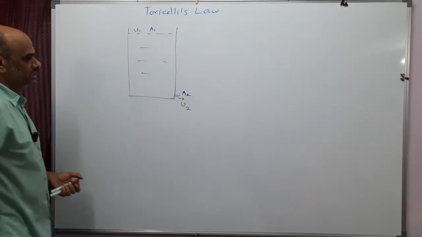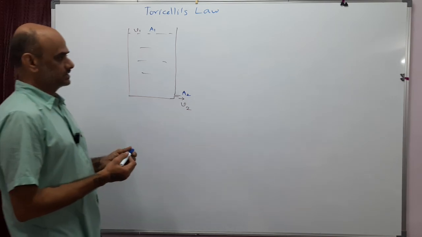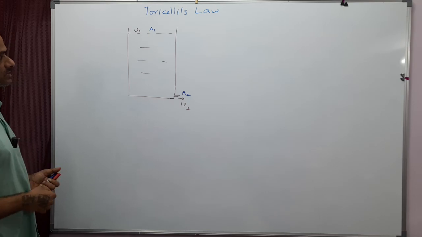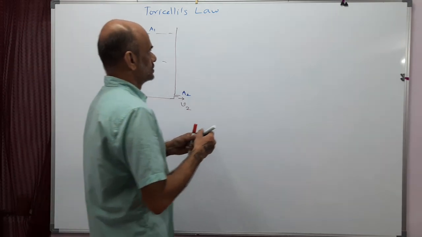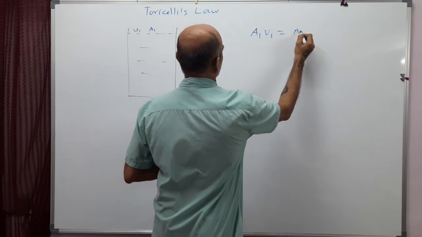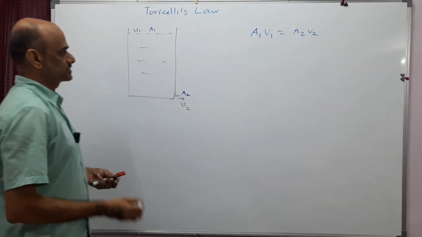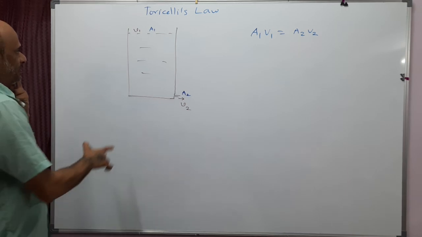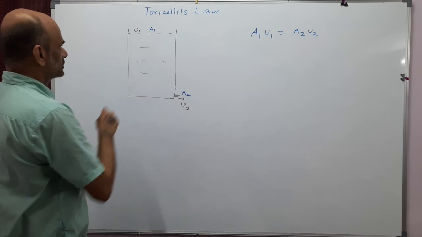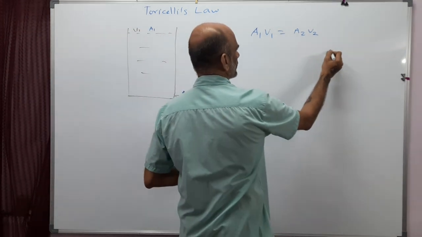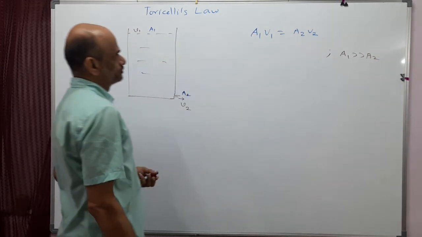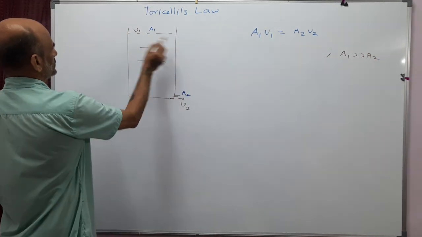And let me assume water is an incompressible fluid. So the continuity equation rho A V is constant, but since here rho is constant, A into V is constant. So for incompressible fluid, the continuity equation takes this form: A1 V1 equal to A2 V2. V is the velocity. This is like an overhead tank, and there's a small opening like a tap. So in this particular situation, we have this condition: A1 is much greater than A2. There is a small opening, and this is a huge tank.